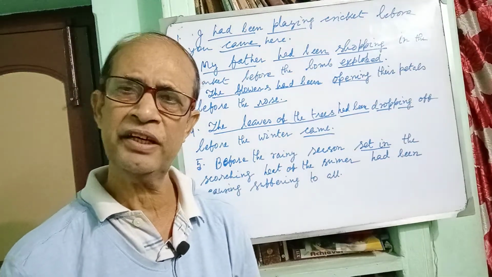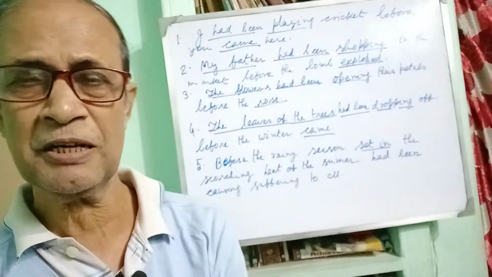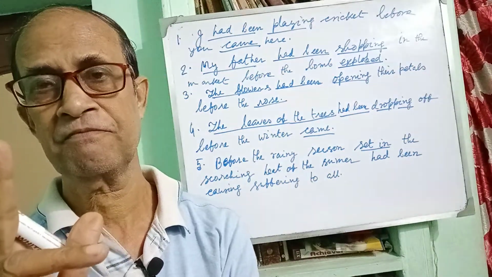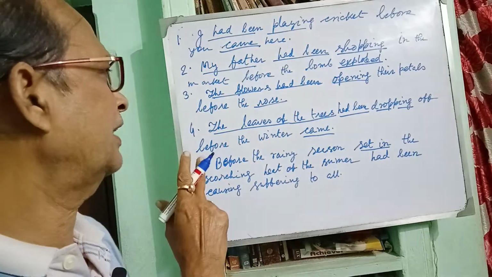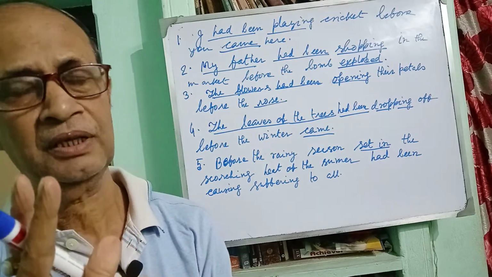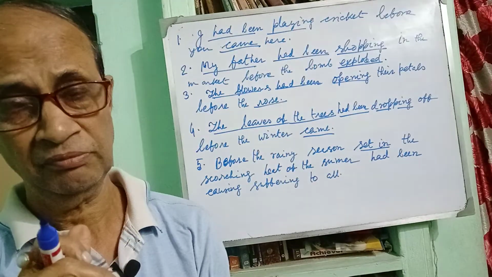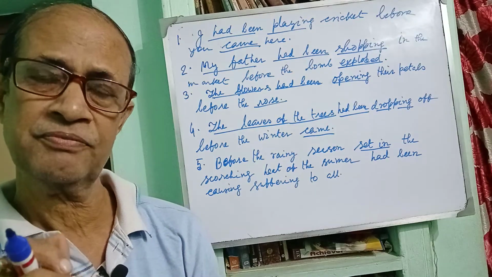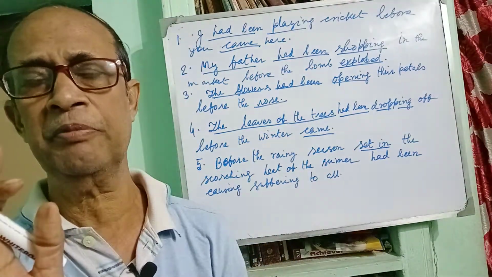And I think the boys and girls, all of you have understood the matter, what past perfect tense is. And I have shown you two types of past perfect tense: simple past perfect tense, perfect continuous tense, and another where two actions take place. Okay? And now try to practice at home, and there is no problem. And you may ask me questions when necessary, and there will be no problem. I will give you answer.